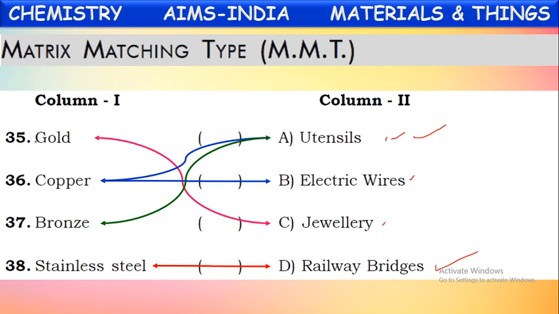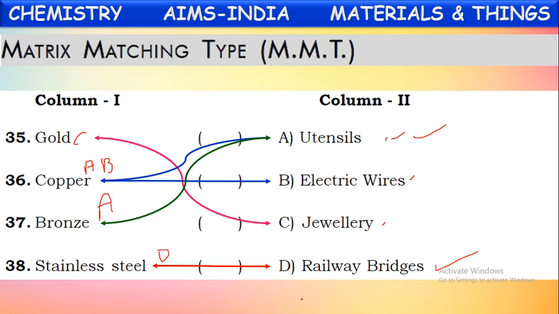So for the first one, gold, we get only one option, C. If you see copper, we are getting two correct matchings, A and B. So for copper, A and B is the correct answer. If you see bronze, it is in making of utensils, so A is correct for this. This is stainless steel. For this also, one correct answer, that is D.